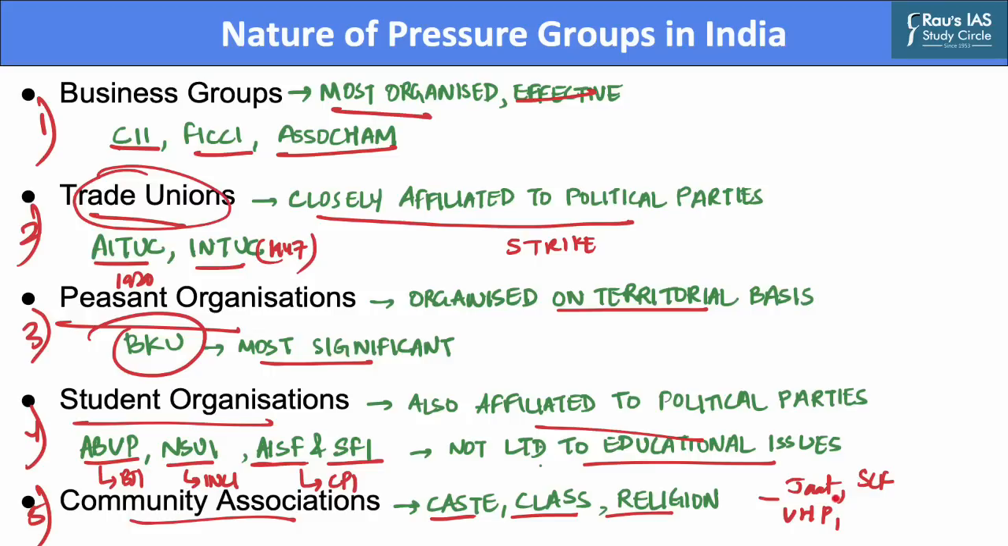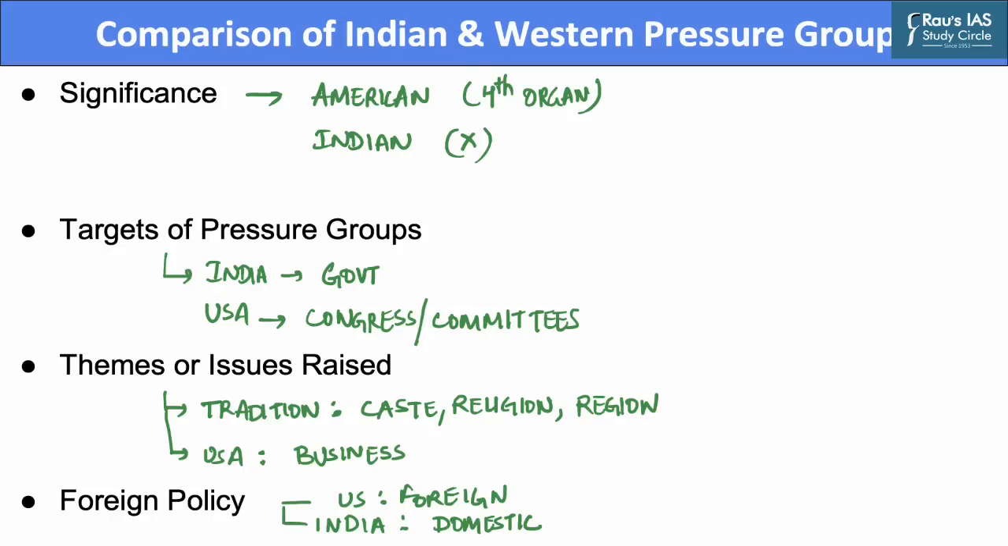Now before concluding, let us compare pressure groups in India and in the West. India and most countries of the West are democracies with either a presidential or parliamentary form of governance. However, there are some differences in the role of pressure groups in these respective democracies. The first is the significance of pressure groups. American pressure groups are regarded as the fourth organ of the government. On the other hand, Indian pressure groups are not able to play such a significant role in Indian